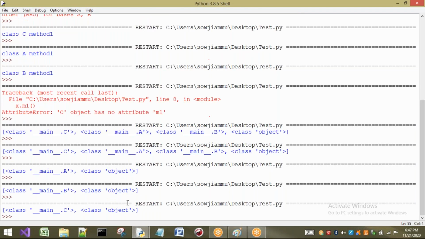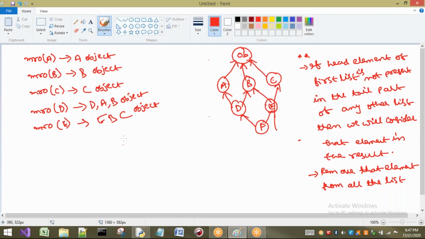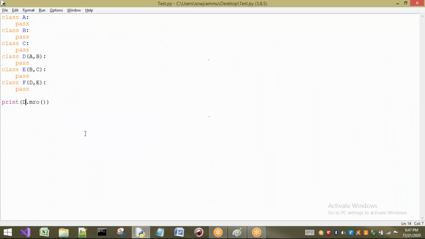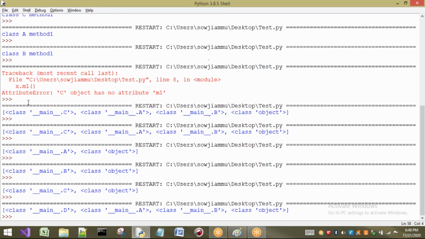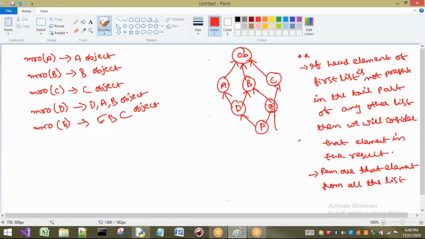Just I will save and observe now. So D, A, B, object. Again telling, D A B object. Let us see the output. D A B object. Yes, we got it. There is no problem. Next, I will go for E. Now observe what we got. E, B, C, object. Yes, completed. Up to here, no problem.